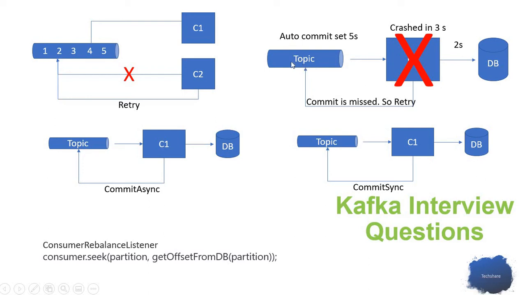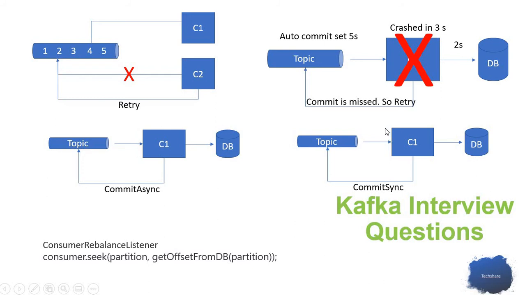Let's say the consumer got the first 5 messages and processed them in like 2 seconds. After 5 seconds, the consumer will commit, telling the topic that it processed all those 5 messages.